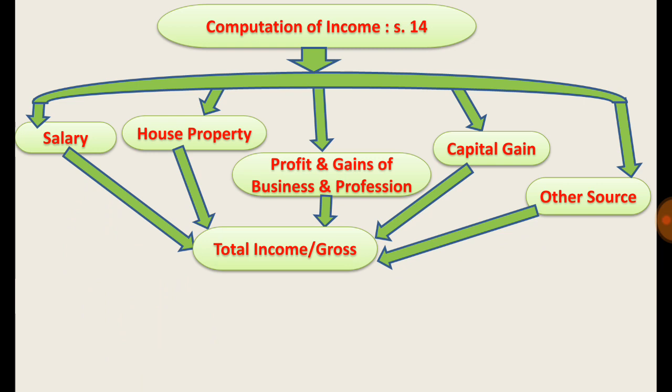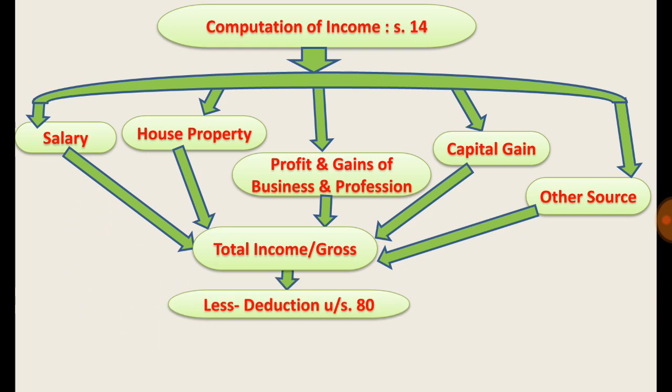So that will be the aggregate total income, or the gross total income. By getting all the income together, that will be the total income of that person, called the gross total income.